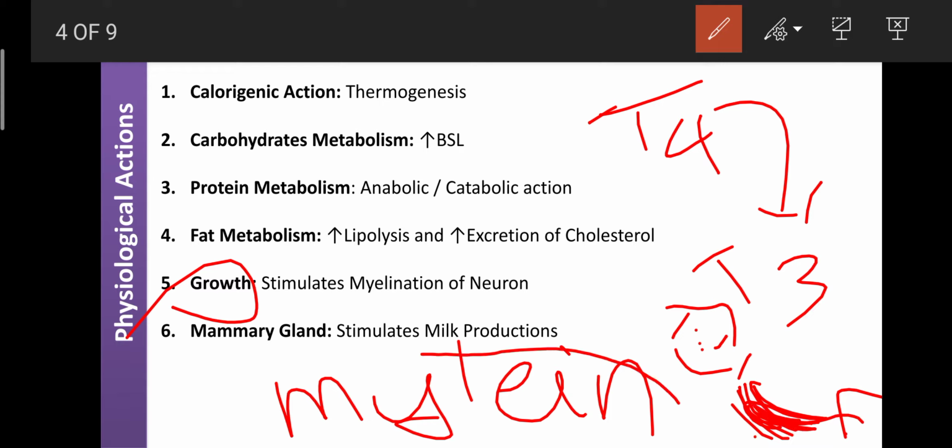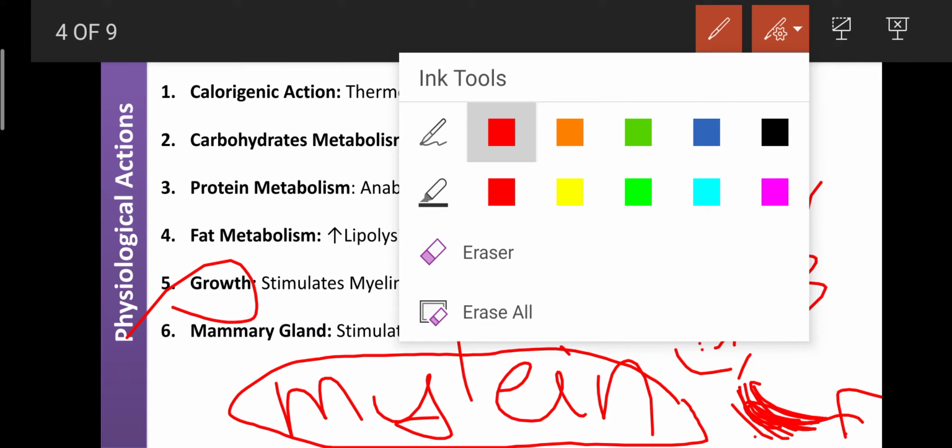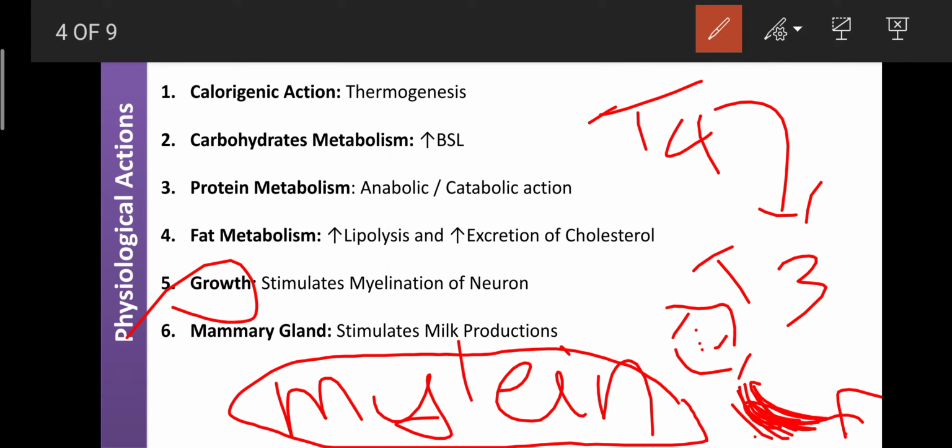This myelin is required for the conduction of impulses or information from the nucleus to the end part of the neurons. That transmission of impulses from the nucleus to the end part of the neuron mainly depends upon the myelin sheath or myelin protein.